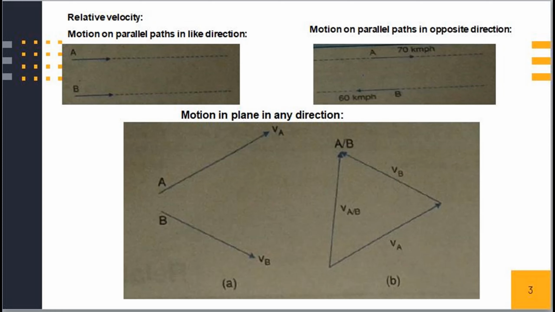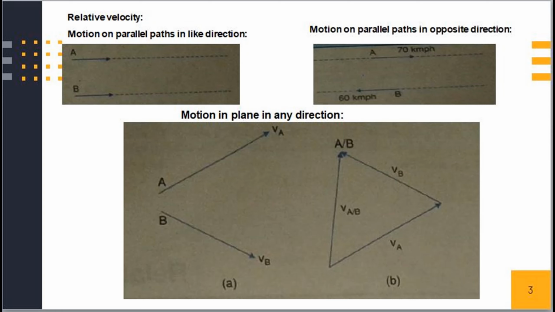Motion on parallel paths in like direction. In this figure, let A be a body moving with a velocity of 60 kmph and B be another body moving on the same parallel path in the same direction as A with the same velocity of 60 kmph. Since both bodies have the same velocity, the two bodies will be moving side by side and the observer at B feels that A is not at all moving. In other words, the relative velocity of A with respect to B is 0.